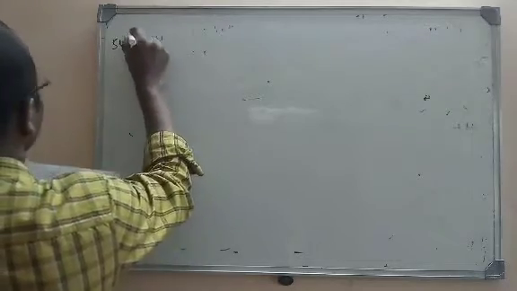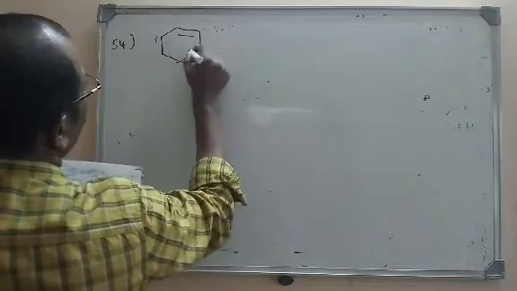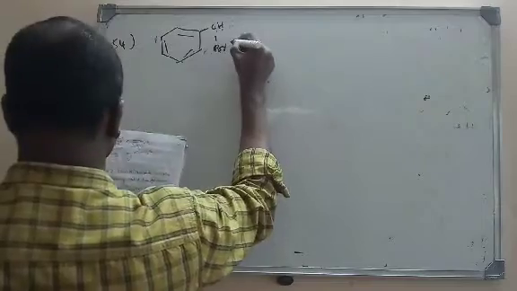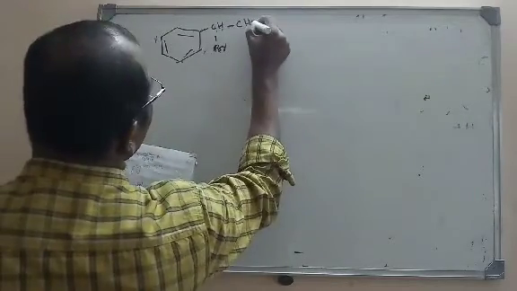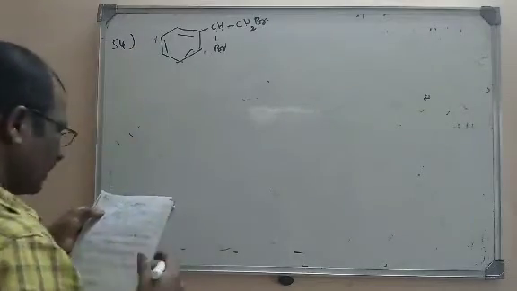It is a benzene ring given here, with CH and bromine attached here, and CH2Br, a dibromo product.